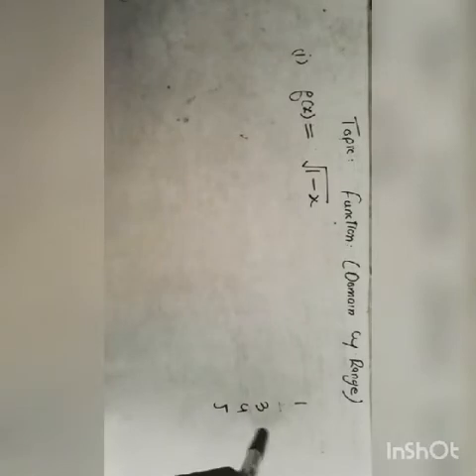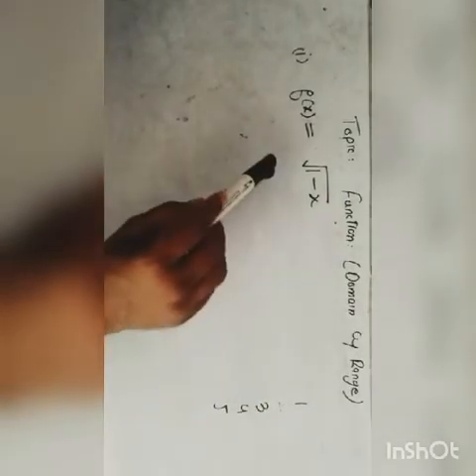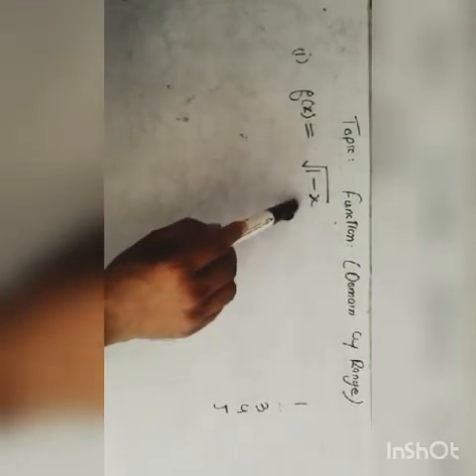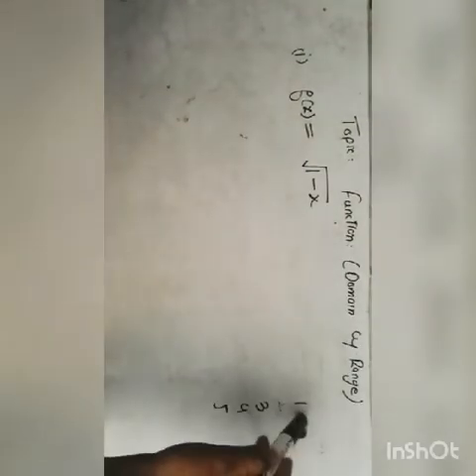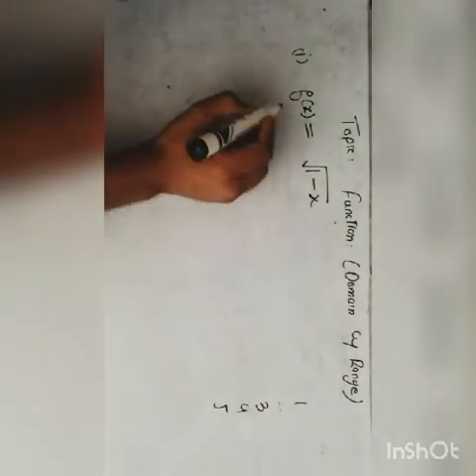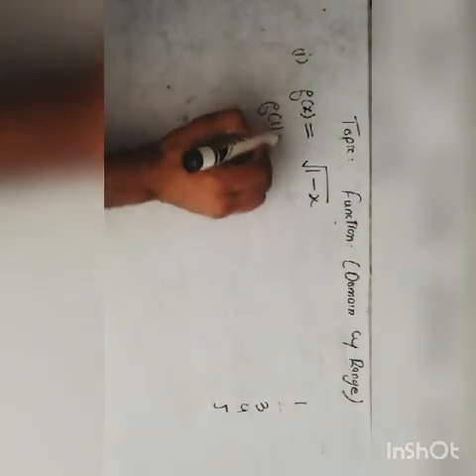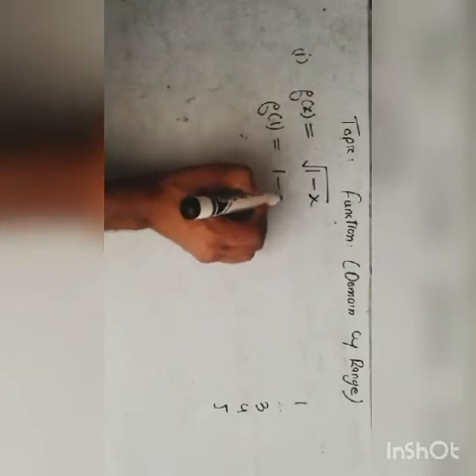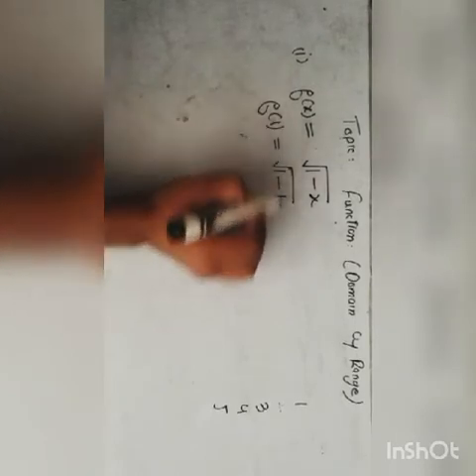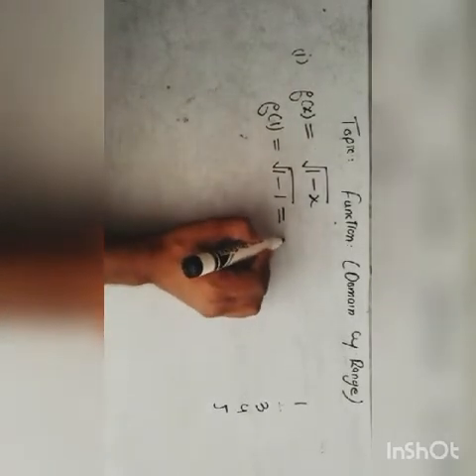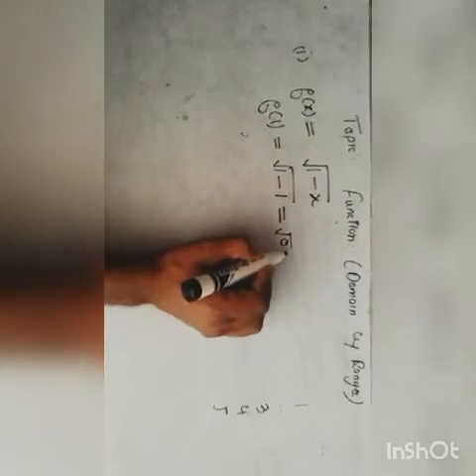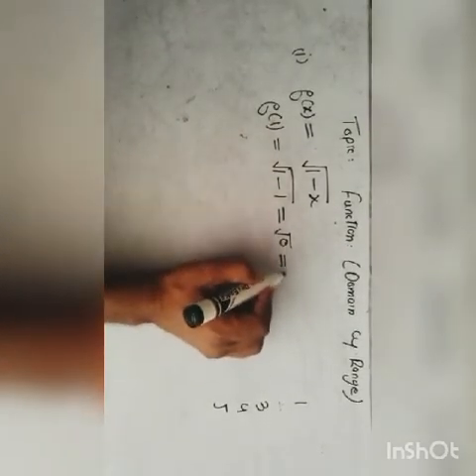It means that when we put these numbers in the place of x, we get the values of f of x. So now we put x equal to 1. Then we get f of 1 which is equal to the square root of 1 minus 1, which is the square root of 0, so the square root of 0 will be 0.